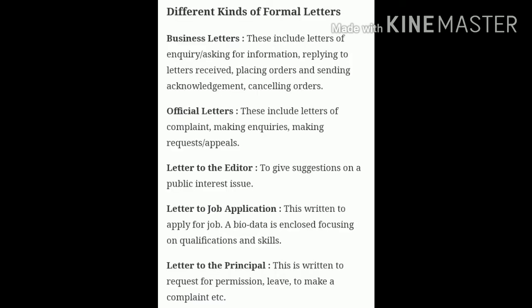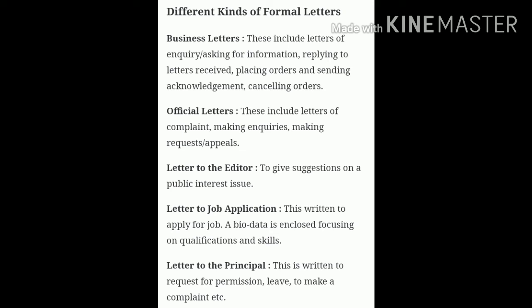Now let's discuss different kinds of formal letters. Business letters include letters of inquiry, asking for information, replying to letters received, placing orders or sending acknowledgement, cancelling orders, etc. Next, official letters. These include letters of complaint, making inquiries, making requests, appeals, etc. Then, a letter to the editor to give suggestions on a public interest issue.